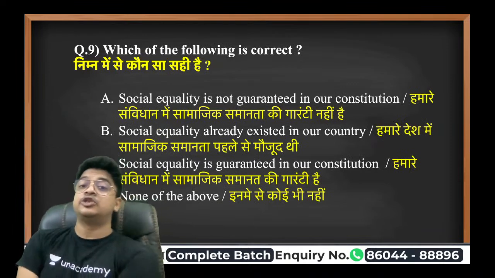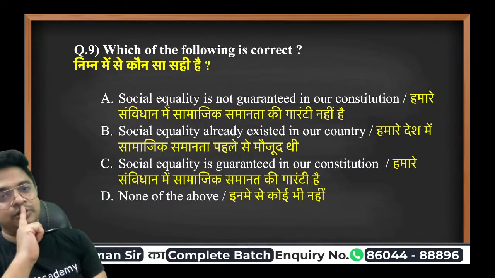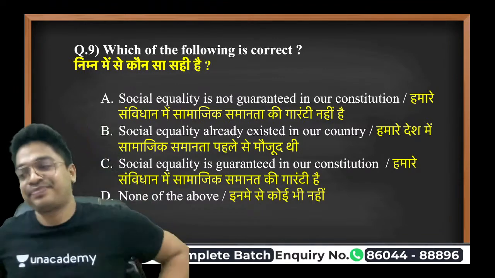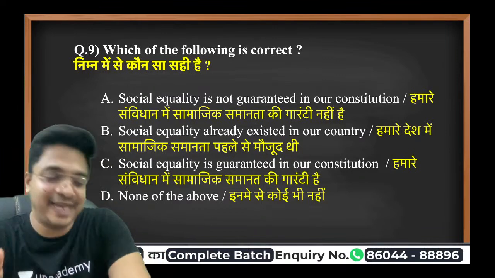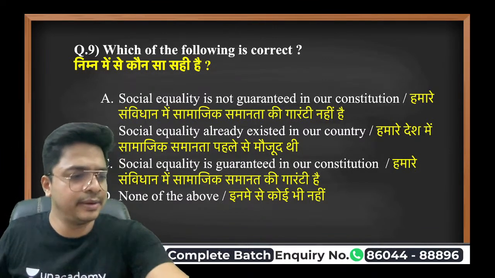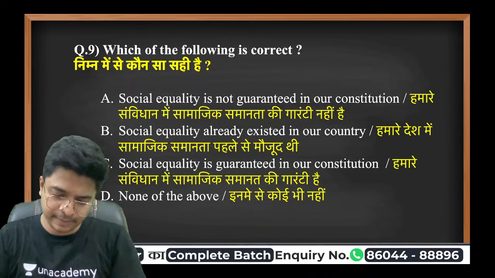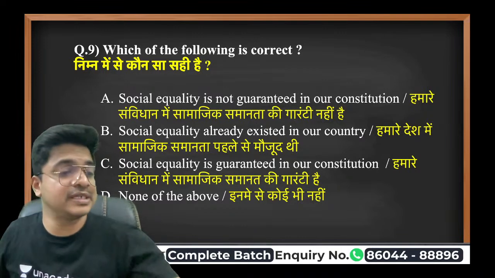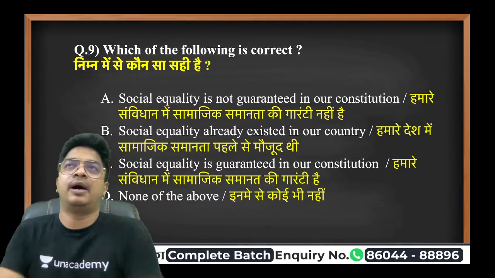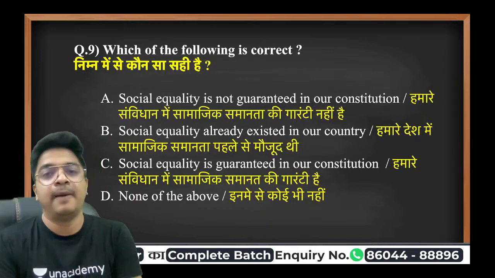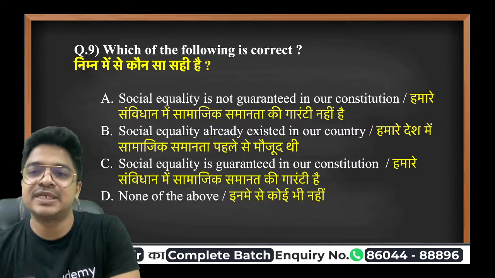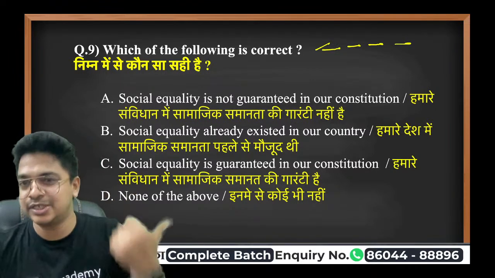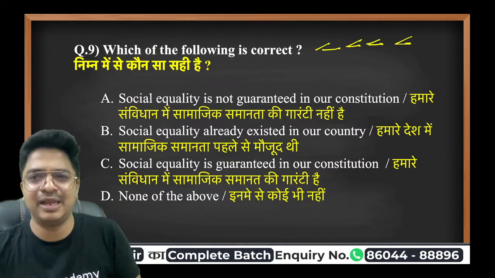Coming on to the next one. Which of the following is correct? Social equality is not guaranteed in our Constitution. Now the concept of equality is beautifully mentioned in the Constitution. The Constitution of India says that equality needs to be there, but it lists just 6 criteria: gender, caste, color, place of birth, religion, and one more.